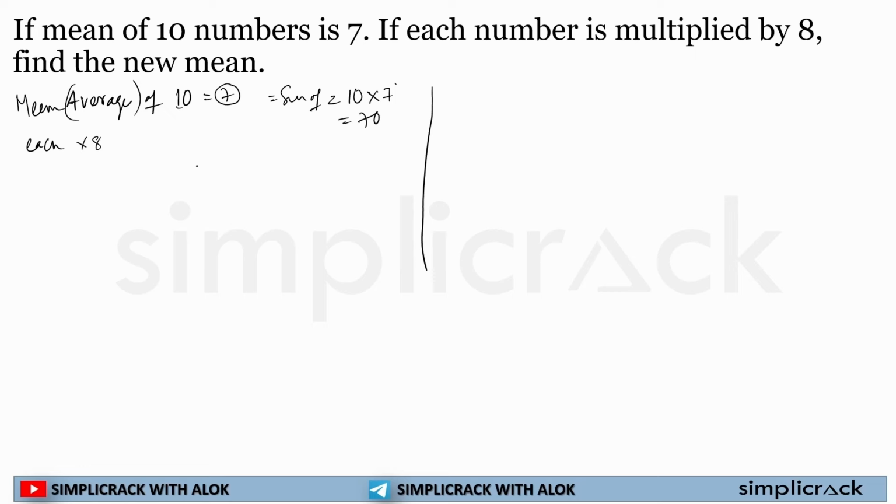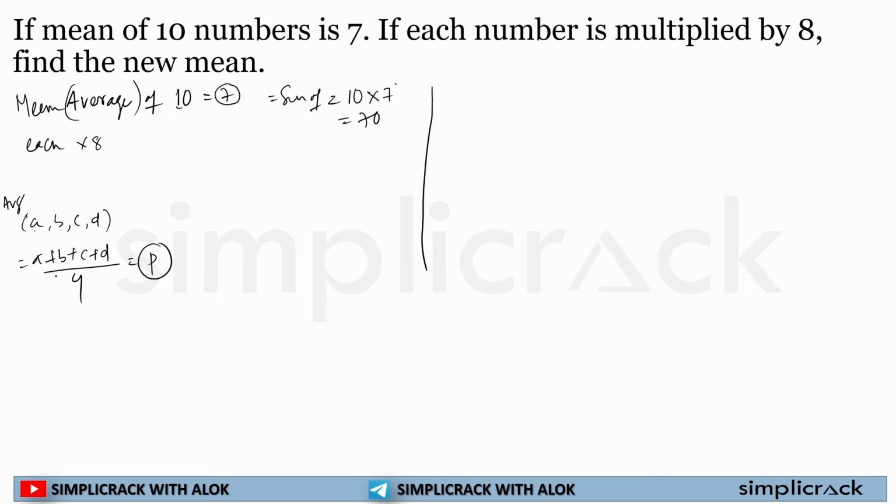How would I do that? For example, the numbers were A, B, C and D. How would I calculate the average? A plus B plus C plus D divided by the number of data, 4. For example, the average is P and the data were A, B, C, D. I have to calculate their average, or the mean. So how would I calculate?